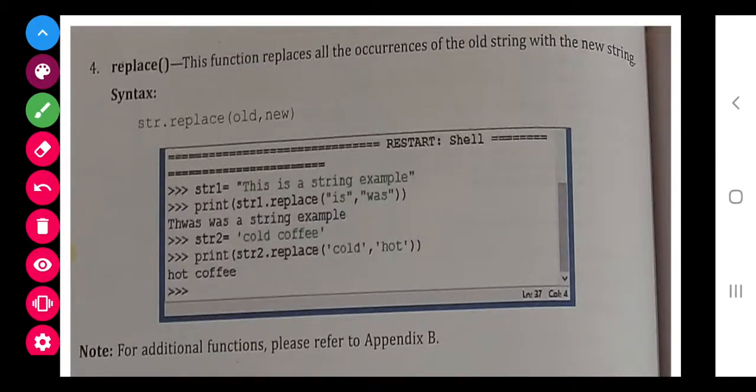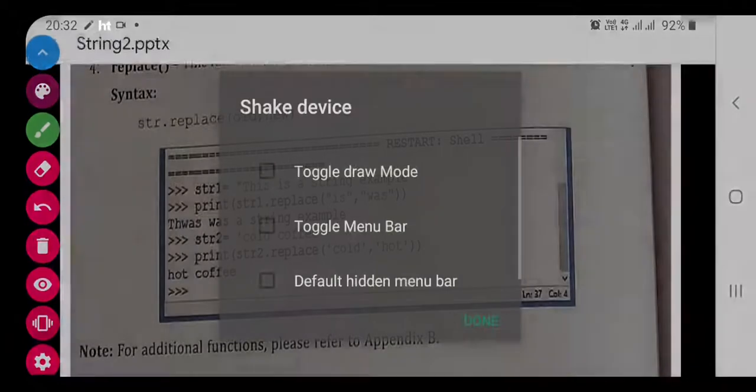Next is your replace. Now class, as we have already seen, a character cannot be replaced, but a substring can be replaced.